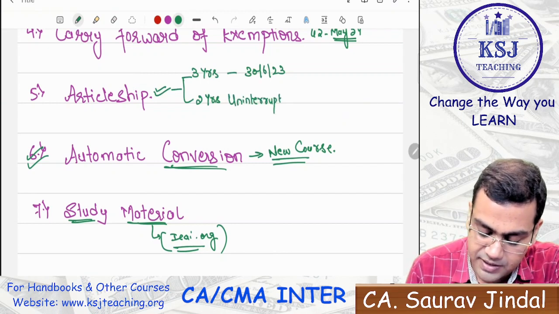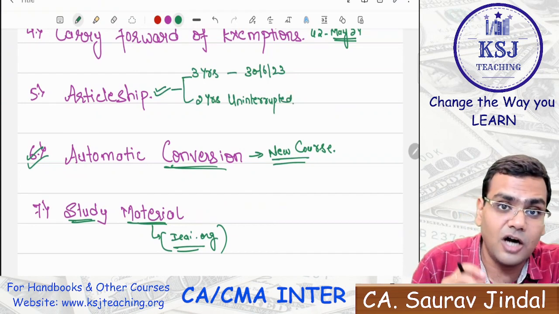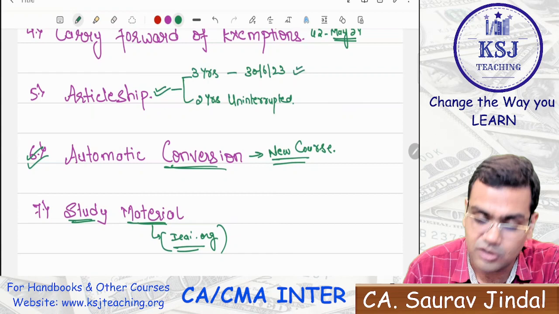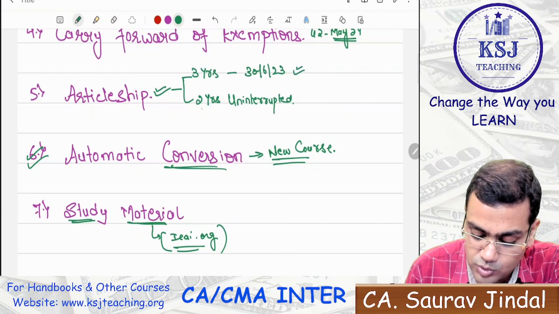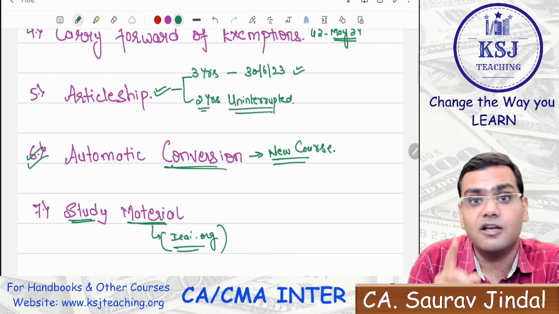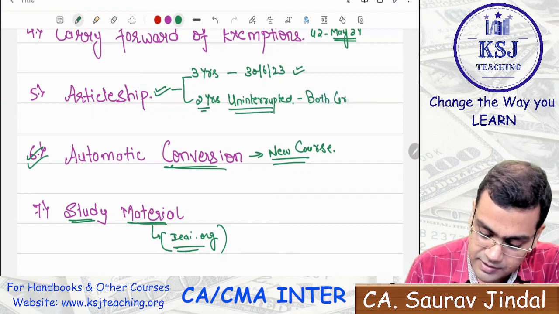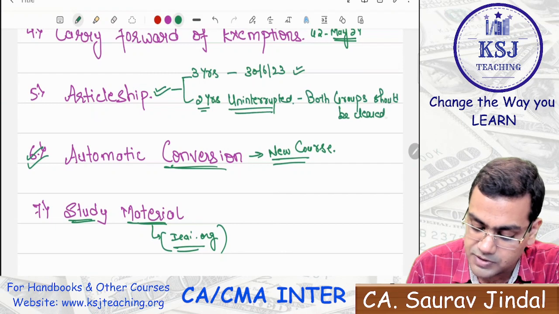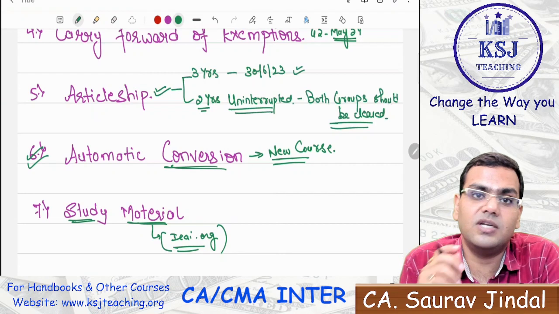2 years uninterrupted articleship. Now, what is this 2 years uninterrupted articleship? If you have not cleared group 1, if you have not done your training and you do not register till 30th of June, then from 1st of July, you will have to compulsorily register for this 2 years uninterrupted articleship. But for that, your both groups should be cleared. Right? So until and unless you clear your both groups, you will not be able to start your 2 years articleship. So this is the scene of the articleship, right?